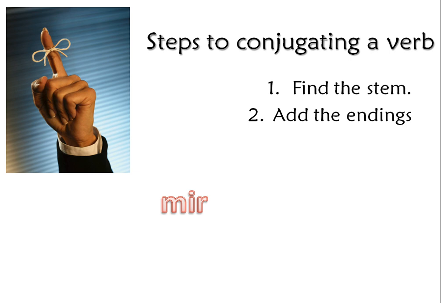So the yo form would be O, miro. The tú form would be AS, miras. The él, usted form would be A, mira. The nosotros, nosotras form would be AMOS, miramos. And the ustedes, ellos, ellas form would be AN, miran. So that's how to conjugate a regular AR verb.